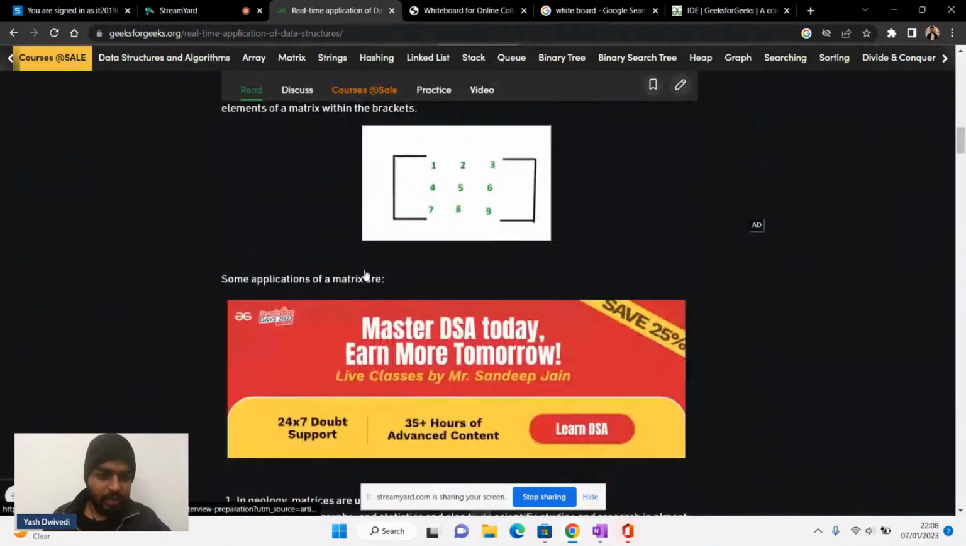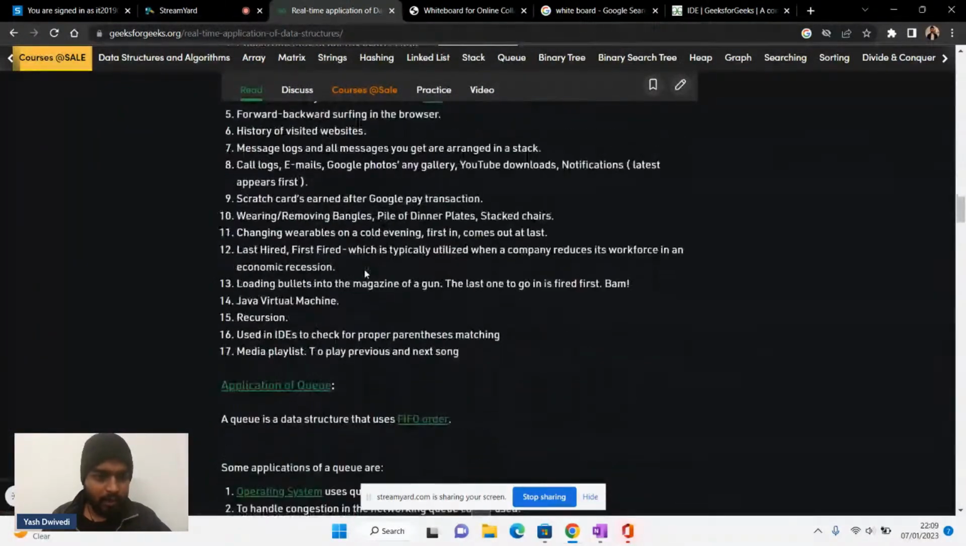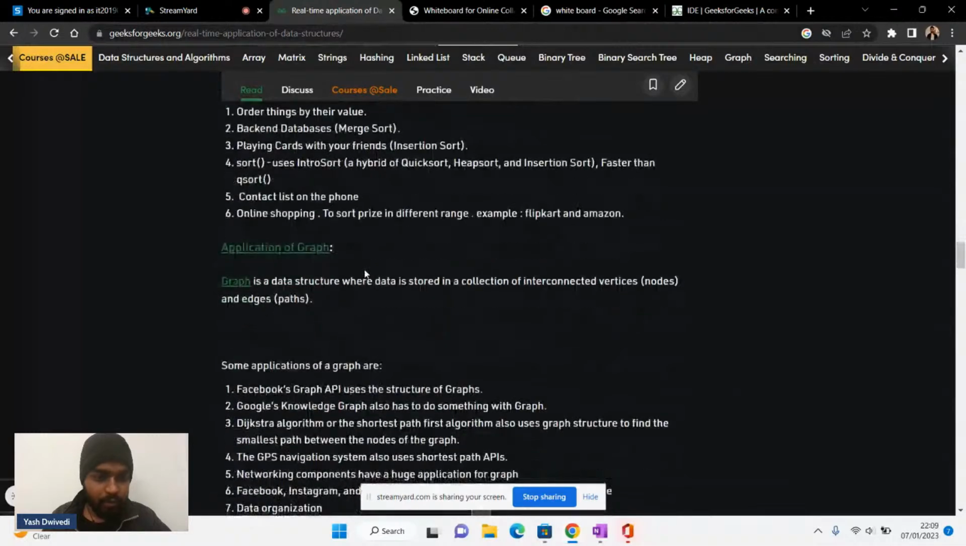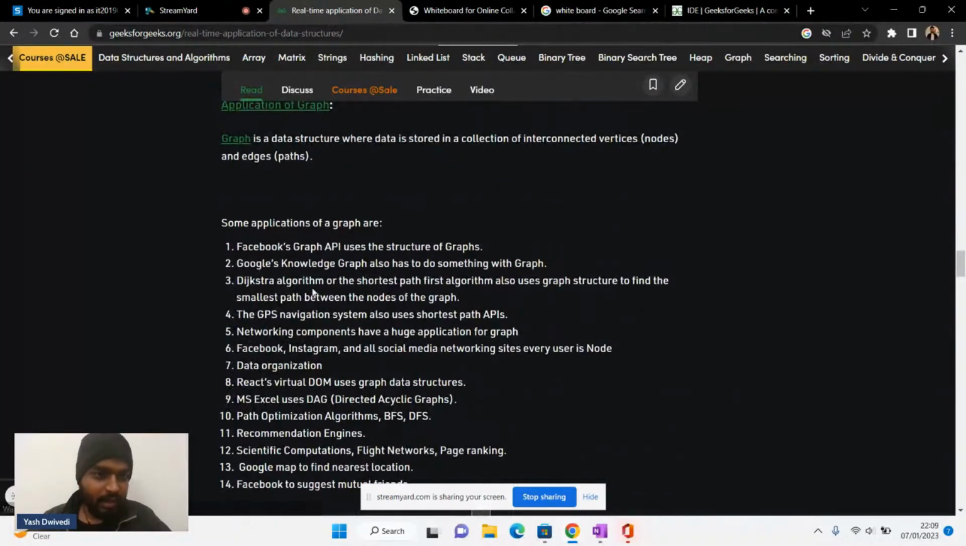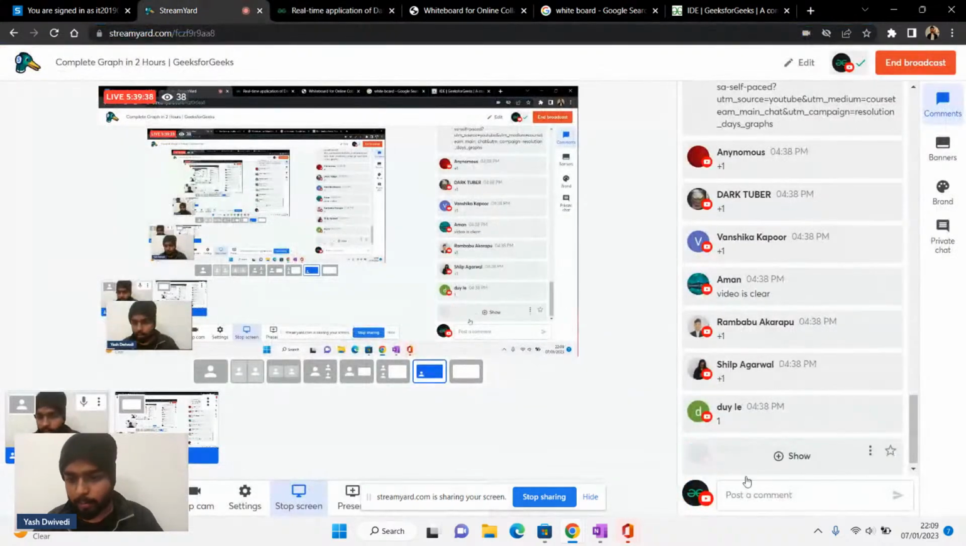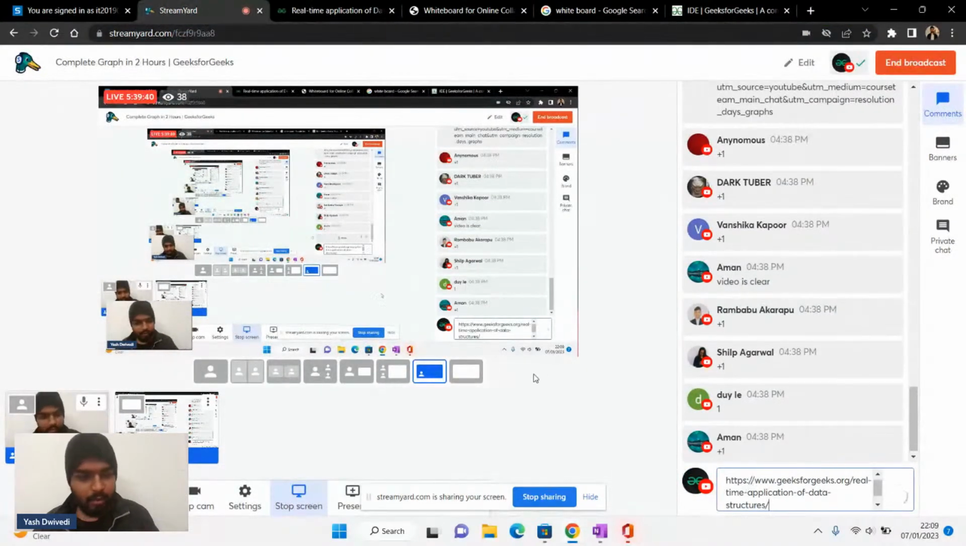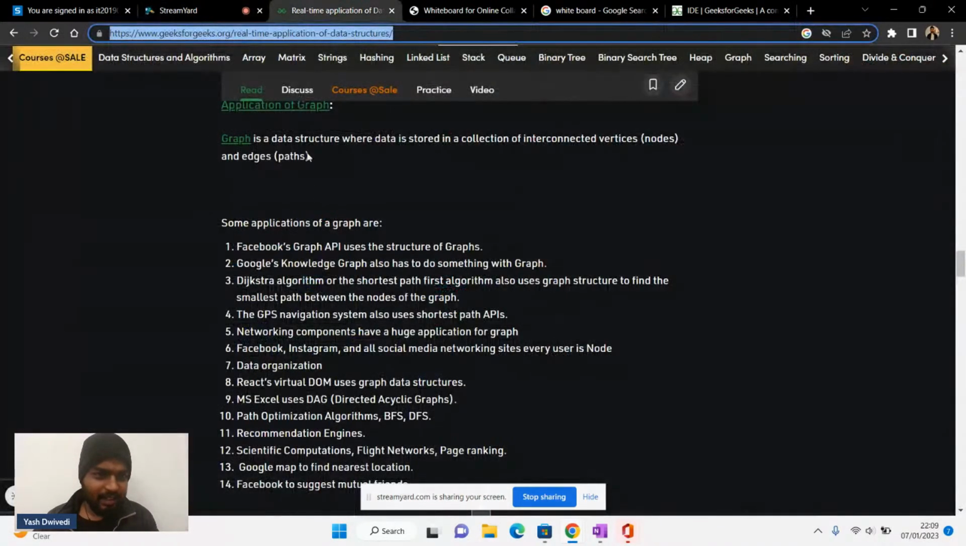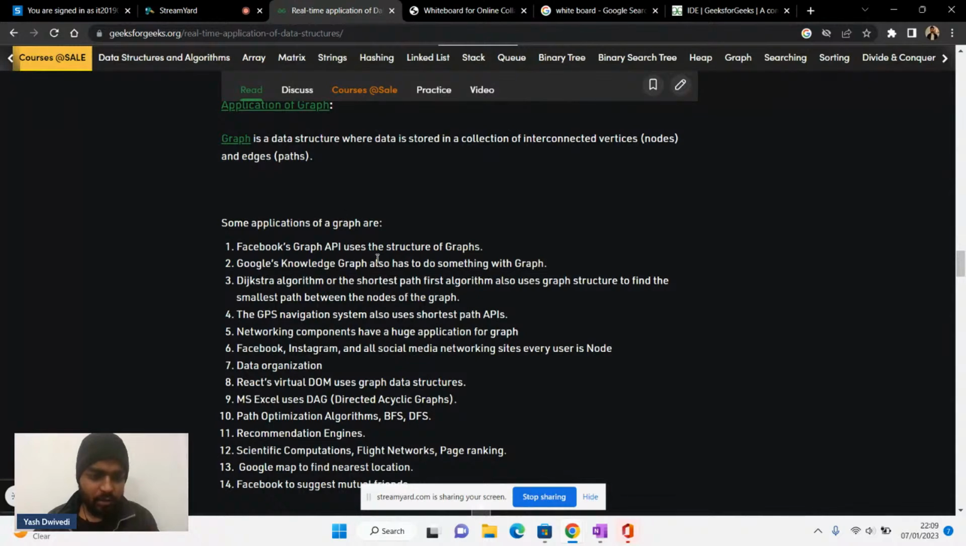If we look at the real life use cases of graphs, let's see where graphs are used in real life. If you see, this article is there. I can share this link with you as well. I'll just quickly copy it and paste it in the chat. You can have a look at it if you want. Basically, this article tells you about real life use cases of DSA.